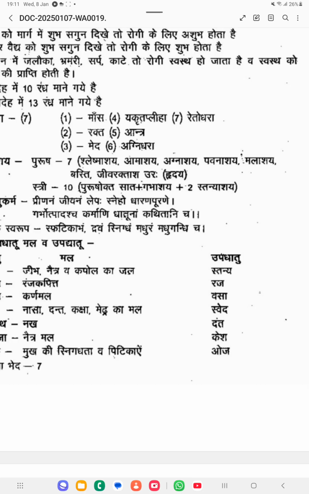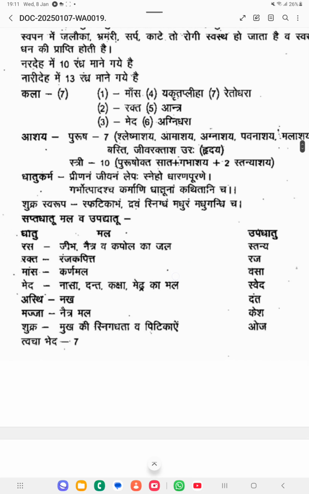Okay, for the males 7 Ashayas, for females 10 Ashayas. Shleshmashaya, Amashaya, Agnyashaya, Pavanashaya, Malashaya, Basti, then Jeeva Raktashaya, which means Hridaya. Along with that Garbhashaya and 2 Stanashayas will make it 10, for the females. So Ashayas for males are 7, for females 10. Srotas for the males are 10, for females 13.